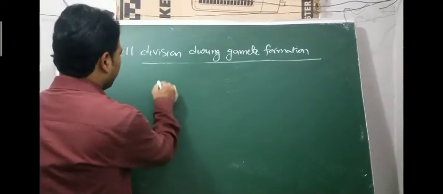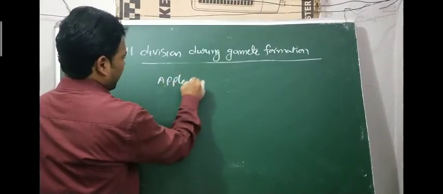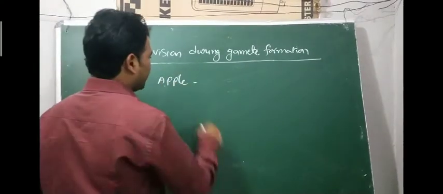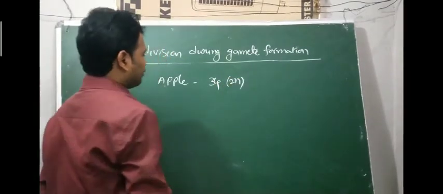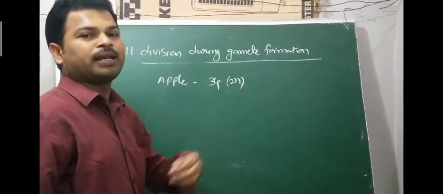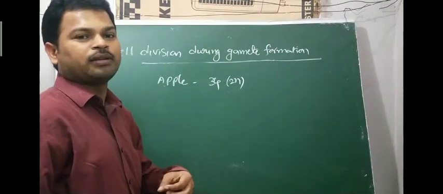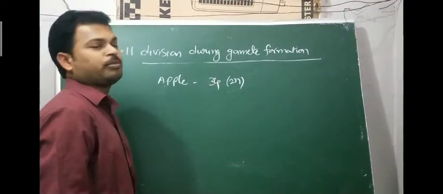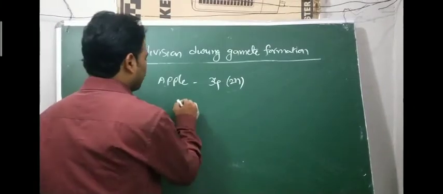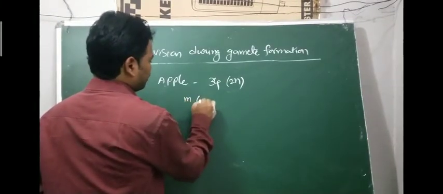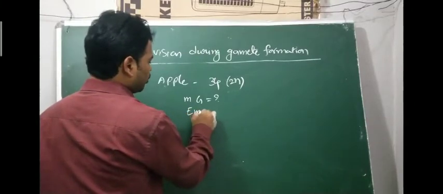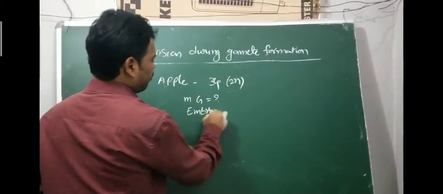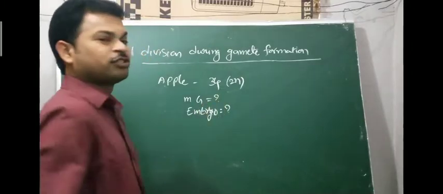For example, apple: chromosome number in meiocyte is 34. Meiocyte means 2n condition. So in apple the chromosome number is 34 in meiocyte. What is the chromosome number in a male gamete? What is the chromosome number in the embryo? Question: so how to find?